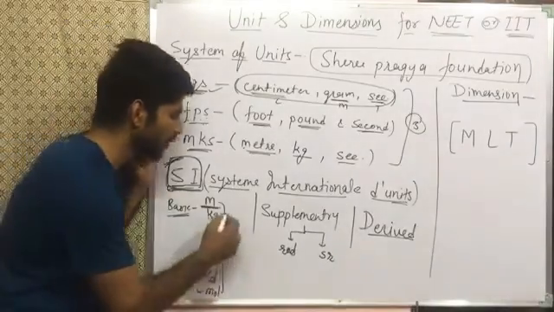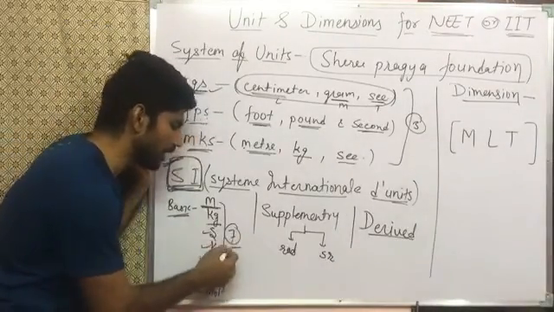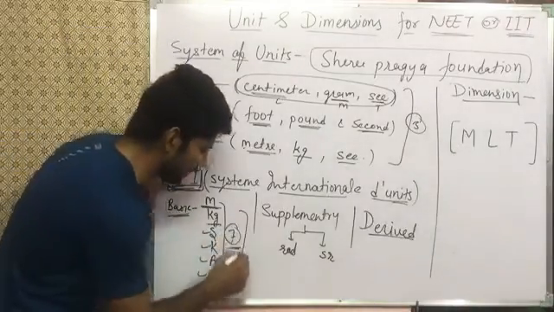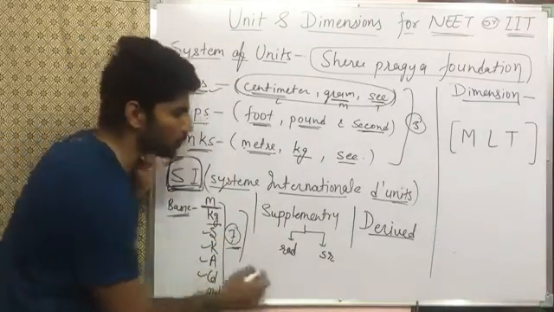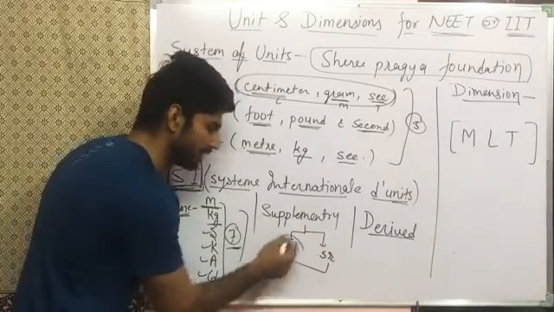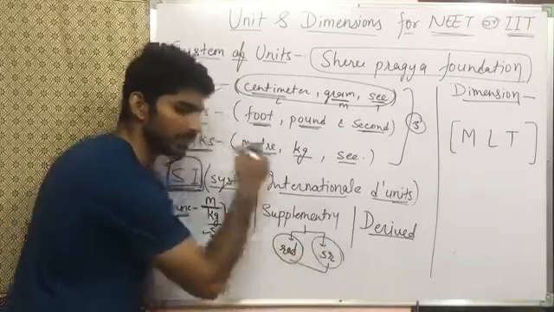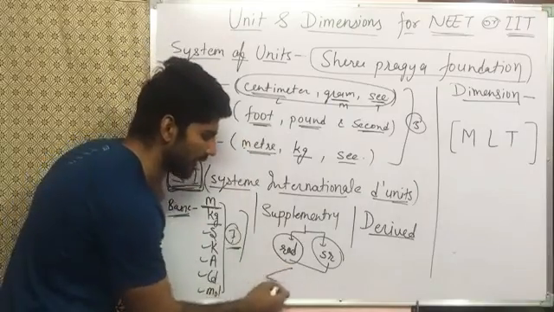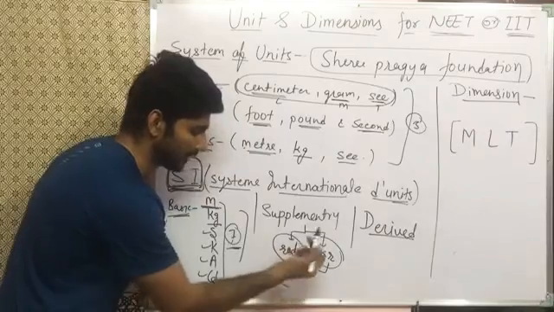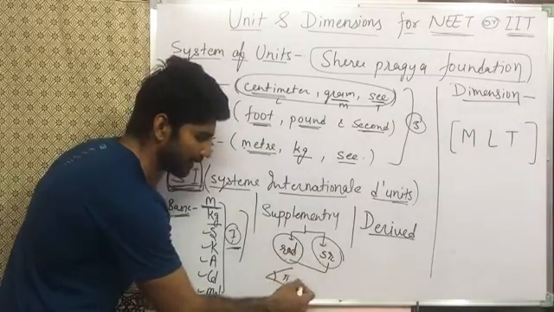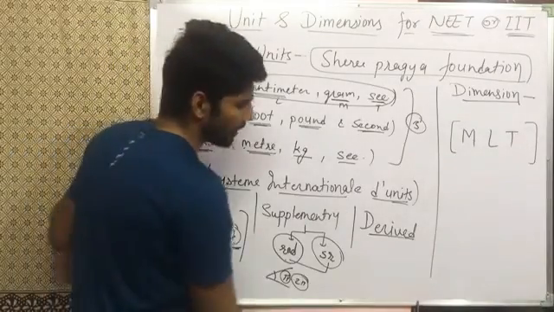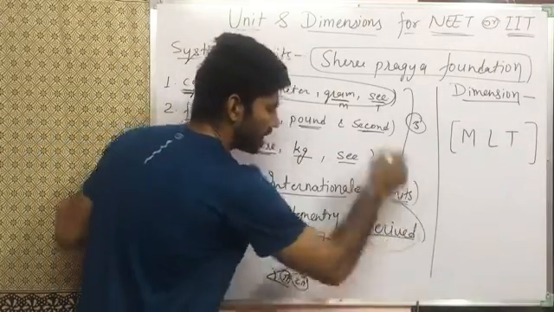So these 7 basic units are used in the SI system, and besides these 7 units we also use 2 supplementary units. First is radian and second is steradian. Radian is to measure the angle. This is like we sometimes use pi and 2 pi. These are radians. And we use the derived units.